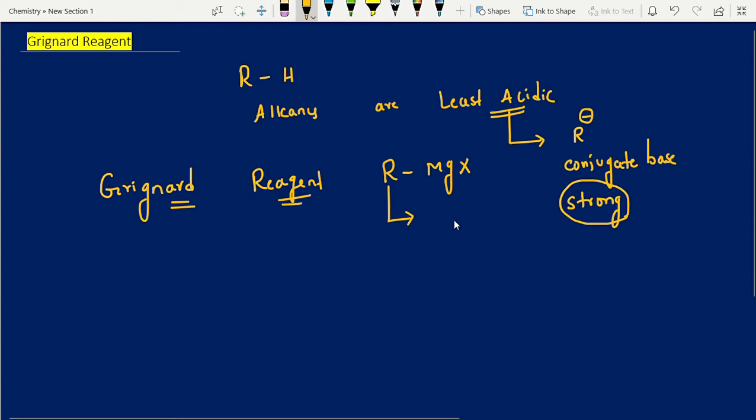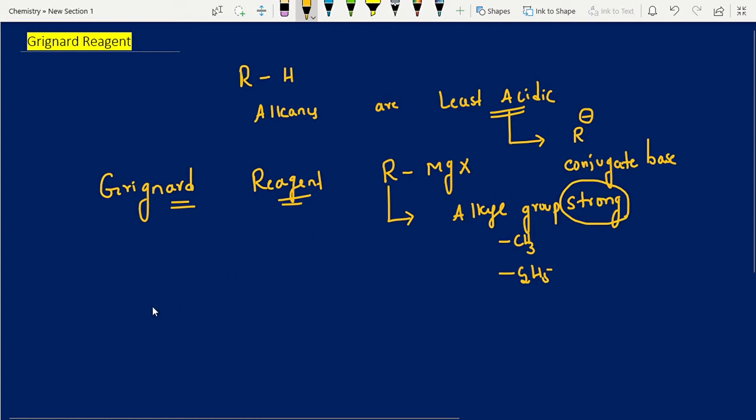R is an alkyl group. It can be methyl, ethyl, anything. Sometimes they will give aromatic also, that is Ar, aryl. R is nothing but methyl, ethyl, propyl, like this. Aryl compounds we also have, that we will discuss later.